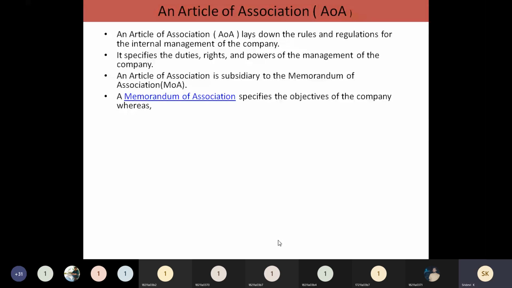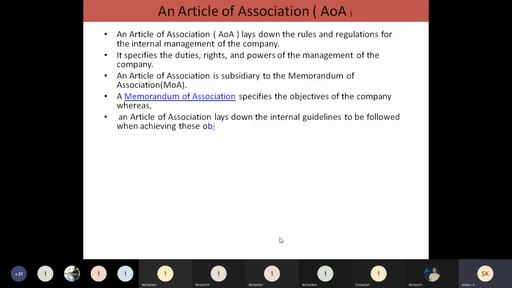In the Memorandum of Association, we are mainly going to specify the company's objectives. Whereas here, for all those objectives, you are going to mention in these Articles of Association the internal guidelines to reach those objectives.